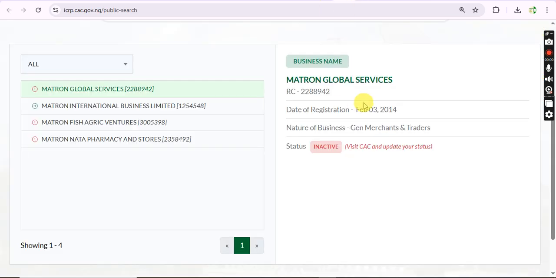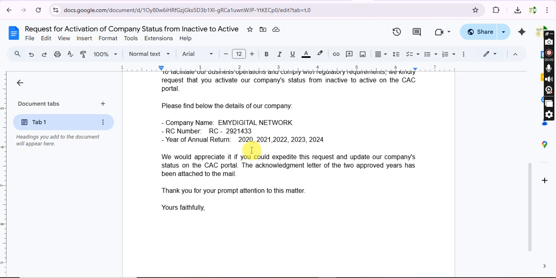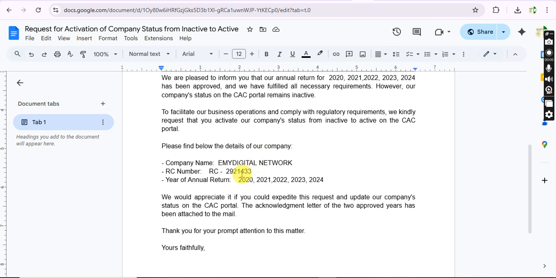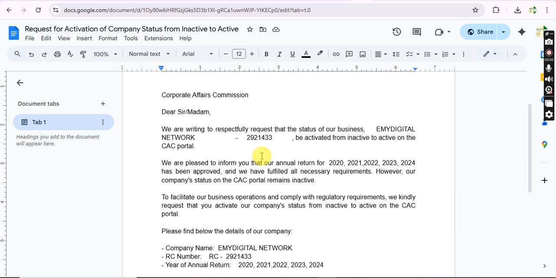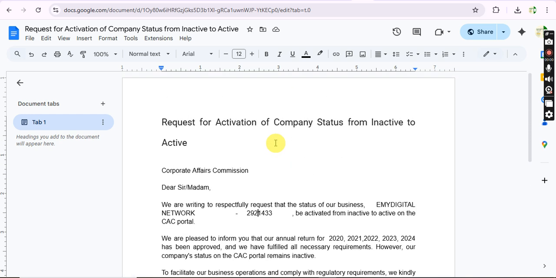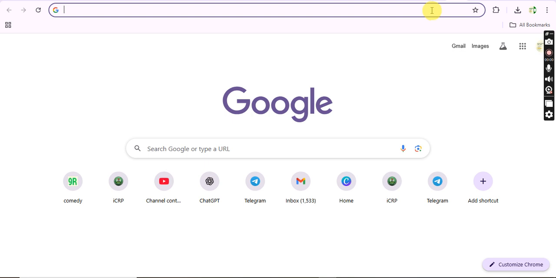For example, this company was registered on February 3, 2014. So they'll start filing the annual return after 18 months, let's say 2015 up to 2024. So you type all those years that you filed for here, and you type the correct RC number and the correct company name. Even if it is a business or NGO, you type the correct one there, then you submit to activation. Let me show you the email that you submit it to.